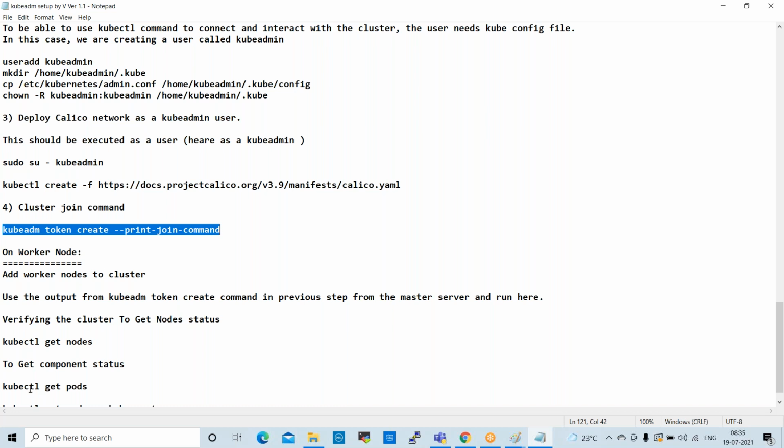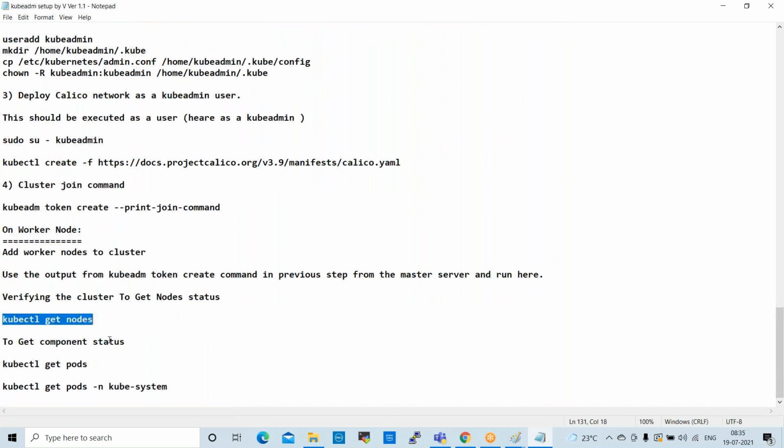After that, if you run kubectl get nodes, it will show whatever nodes are available inside the cluster. Then kubectl get pods will show any pods that are available.